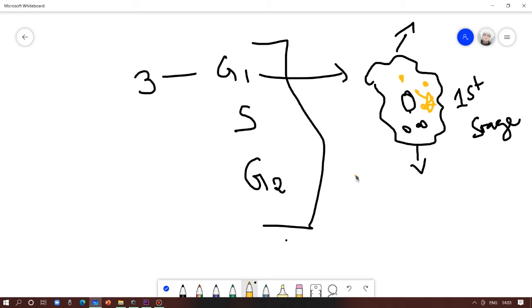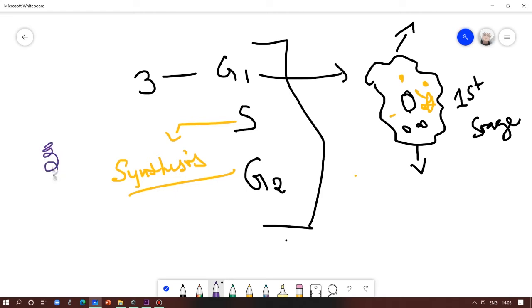This development of cell organelles will occur in G1, as I said, and then the cell will proceed to S phase. S stands for synthesis. This is the phase where proteins necessary for chromosome formation will be synthesized. While doing so, the cell will also duplicate the DNA. It will double the genetic material, it will double the existing DNA.